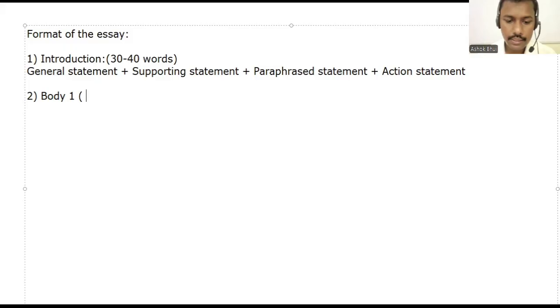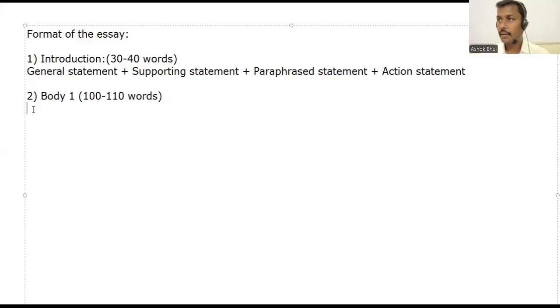So how many words can we write here? It will be like 100 to 110 words, which will be enough, or 120 sometimes. It depends on what kind of task it is. Even if you write 100, that will be balanced, not more, not less.